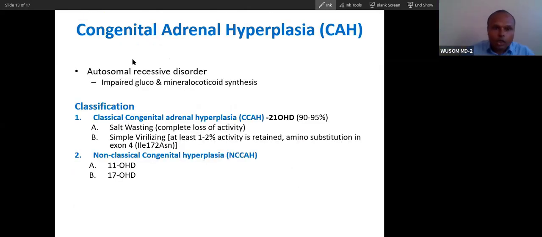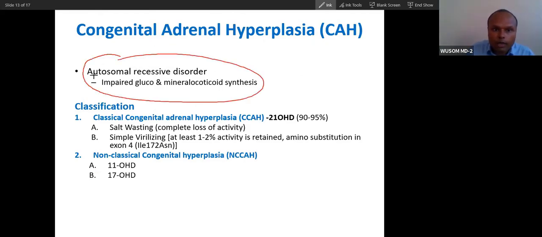Now you can see, congenital adrenal hyperplasia is an autosomal recessive condition, and it is congenital. Classical is of two types: salt wasting and simple virilization. What is the difference? In the simple virilization condition, there is retention of 1 to 2% of 21 hydroxylase enzyme activity, and this is sufficient to produce aldosterone.